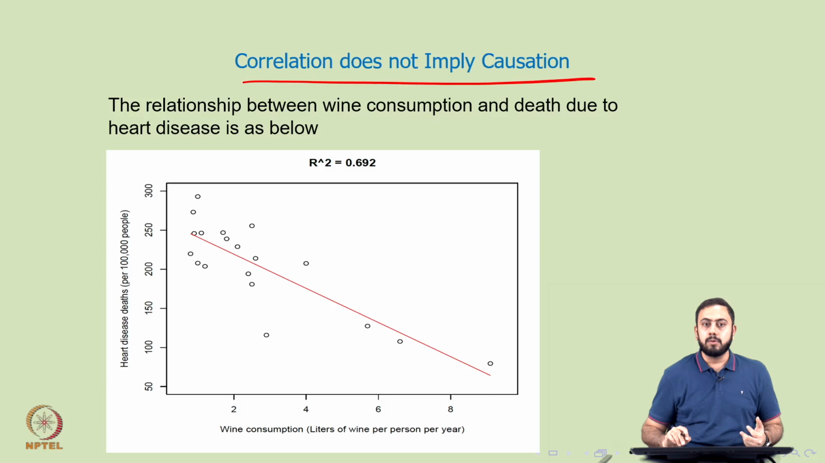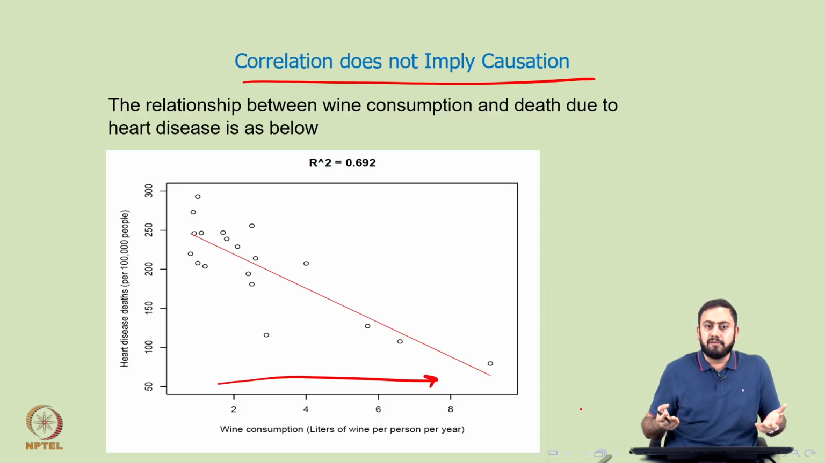So, what immediate conclusion can you draw from this scatter plot? One immediate conclusion I can draw is that if you consume more wine, the chances of heart disease deaths reduce, which of course is nonsensical. All of us know that drinking more wine cannot reduce heart disease deaths, of course. Okay. So, what might be a problem here?